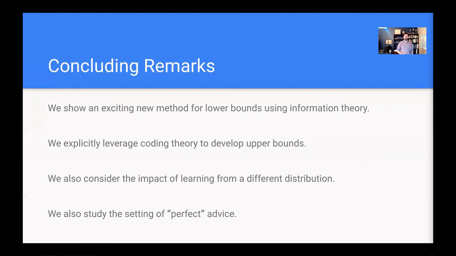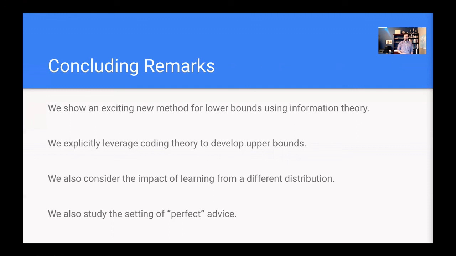And lastly, we study the setting of perfect advice, meaning we are not so concerned with the structure of the advice given to the nodes. If we imagine this presentation, the advice given is the distribution over the network sizes. Instead, we're allowed to give any advice we want, but we're limited on the number of bits we can send. So obviously, if the number of bits is allowed to be log n, we can solve the problem very quickly. So we explore the more interesting case when this advice string is limited to be less than log n bits.